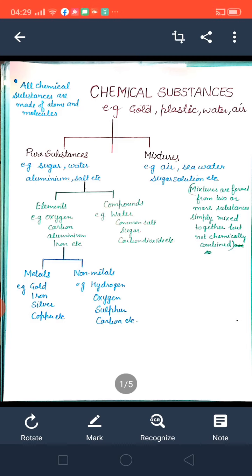The elements which are found in nature, 92 elements, are either in the form of metals or in the form of non-metals. Only 22 non-metals are there which are found in nature. All others are metals. Okay, beta? Understand? All the elements are either metals or non-metals.